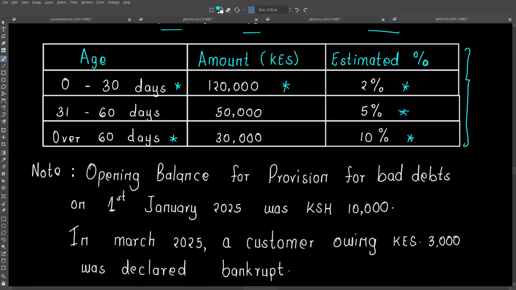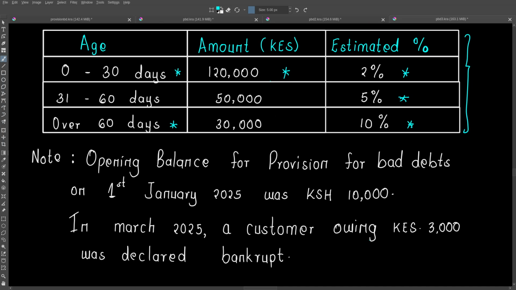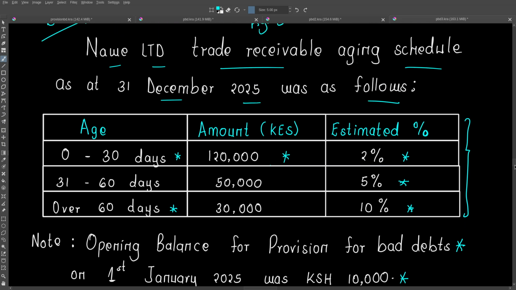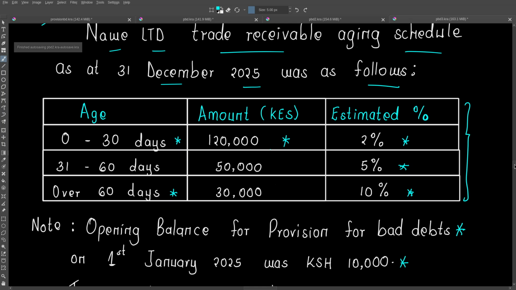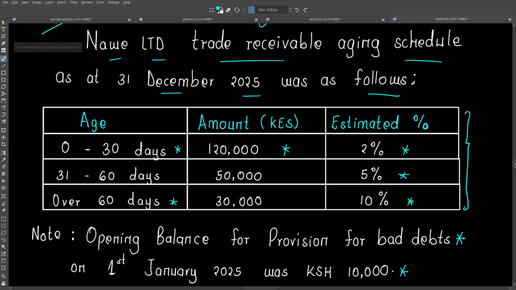So here we have additional information where we are told the opening balance for provision for bad debt account as at 1st January 2025 was 10,000. And in March 2025, a customer owing Kenyan shillings 3,000 was declared bankrupt. This is what I want to show you: what happens when we have an opening balance, and how we do a write-off. But first, as at 31st December, this is our aging schedule.